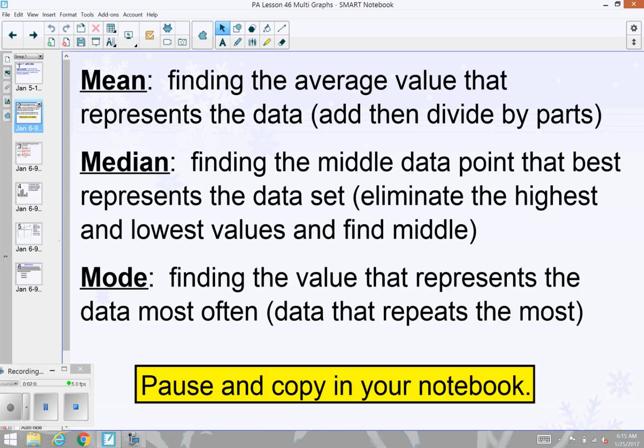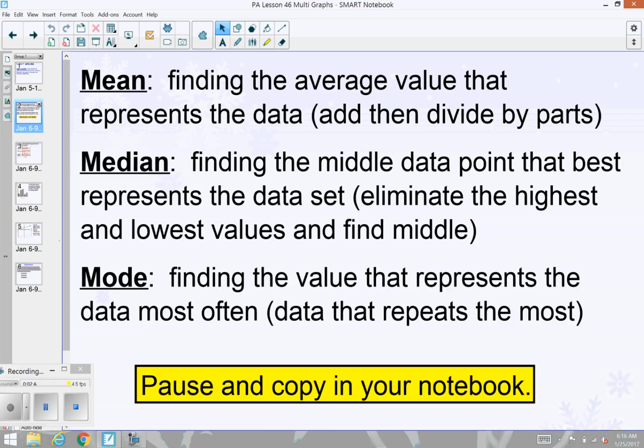Otherwise, the median is a measure of center for when you might have some really high numbers and some really low numbers. Like if you were talking about prices of houses, some houses might be really, really high, some really, really low, and then there's a lot that are kind of in the middle. If we talked about ages at school, the median would be used if you were comparing the teacher's age with the students' ages, where a teacher's age would probably be way out of the realm of everybody else, but the students are more clustered together. So again, median is used when you have what we call outlier numbers.